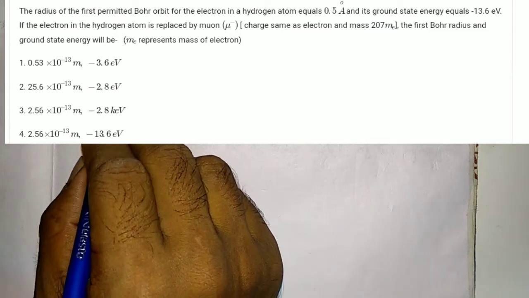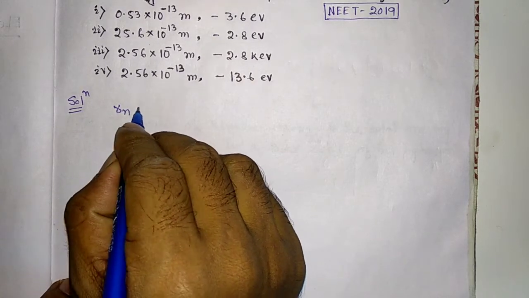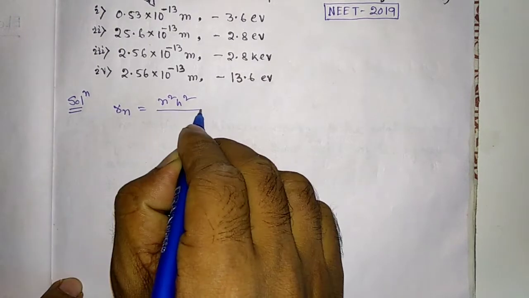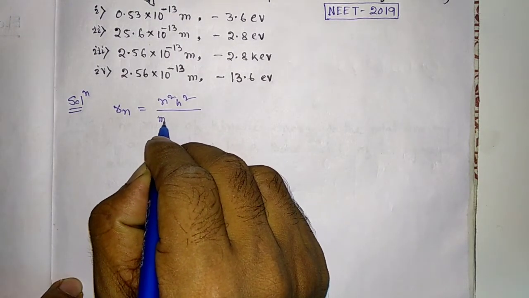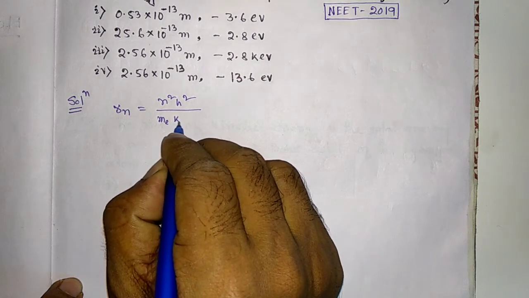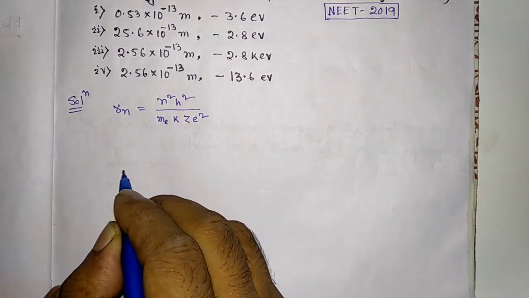So we know the radius Rn is equal to n square h square divided by m, the mass of the electron me, k z square. This is the Rn.